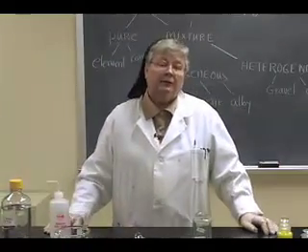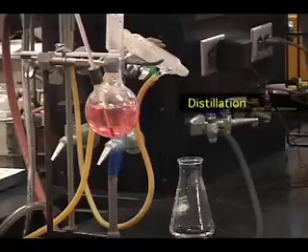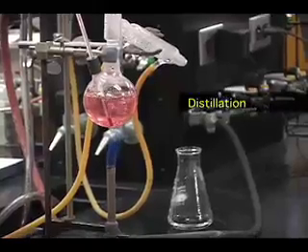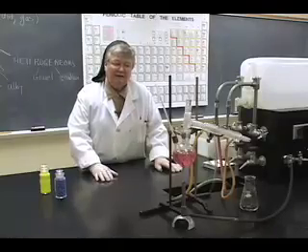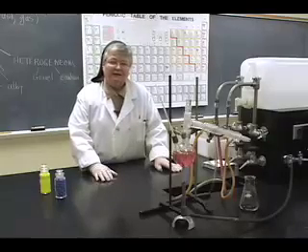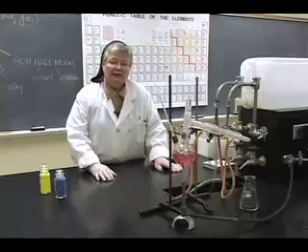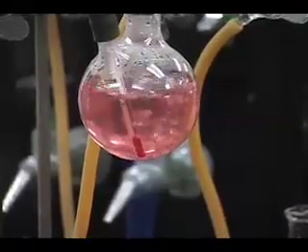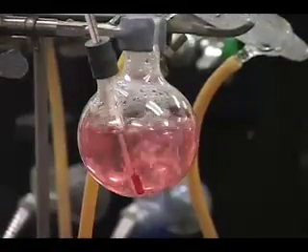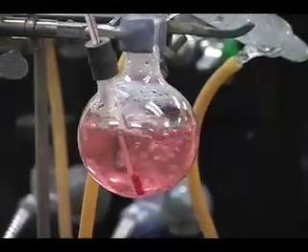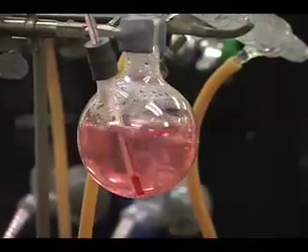Another important process for separating mixtures would be distillation. Well, let's look at this distillation apparatus we have set up. What we have is a solution of water and a colored substance, potassium permanganate. And what I'm doing here is I'm boiling the solution. Now, when a substance boils, it's the water that's turning to a vapor state, but the other substance, the potassium permanganate, is staying in the solution.